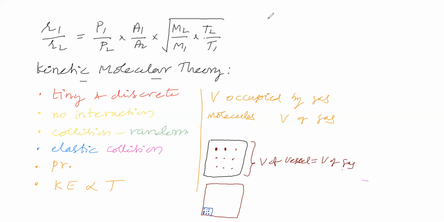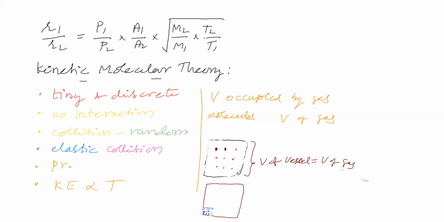Now let us relate these two. See, this is the volume occupied by gas molecules, and this is the volume of vessel, otherwise volume of gas. Now say, in what way are they related?